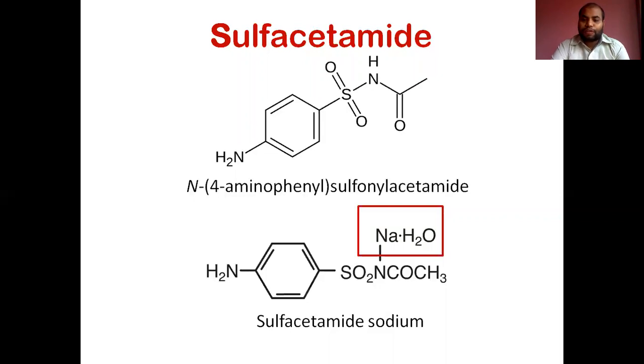Folic acid or folate is an important compound in the physiological system that transfers one carbon atom in purine biosynthesis in DNA synthesis.